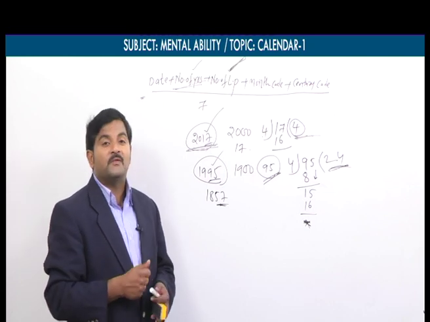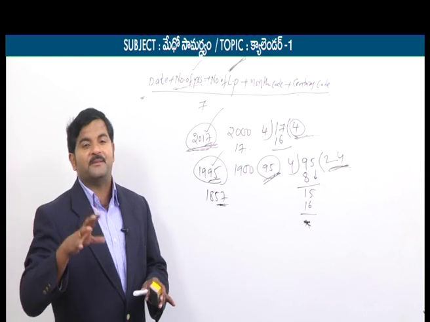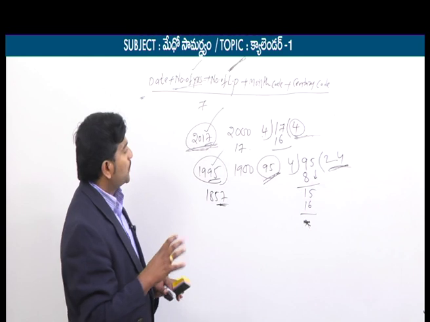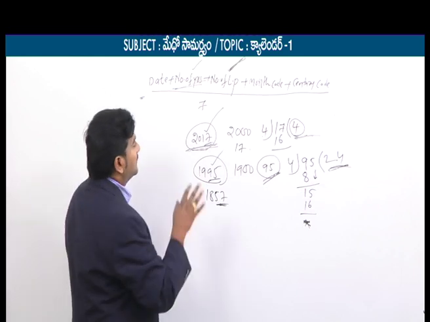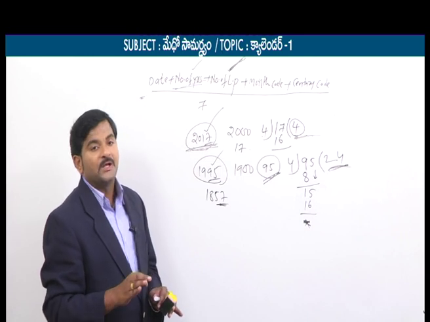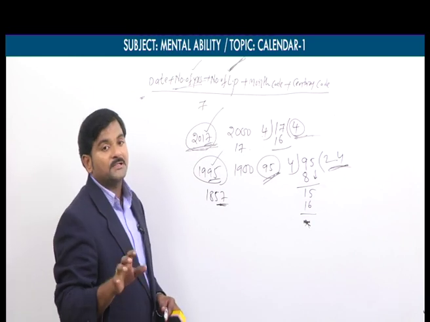What will you do? 2 1s are 2, 2 2s are 4, 2 3s are how much? 2 3s are 6. So you'll make some kind of mistakes because we are in a hurry. That's why, to avoid that, I am focusing on this. I am stressing these 2 points. In the formula, you should take only the remainder. In finding the number of leap years, you need to focus on the quotient.